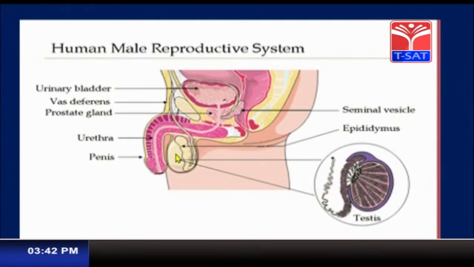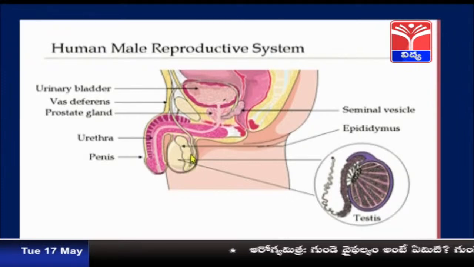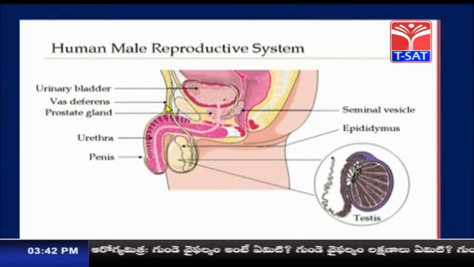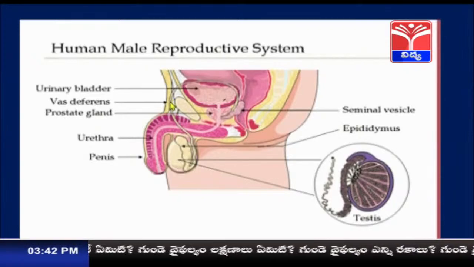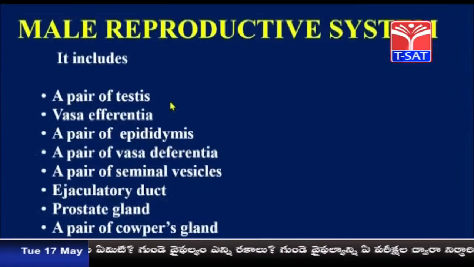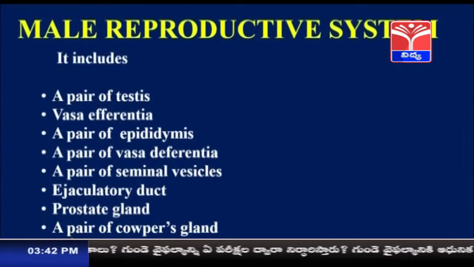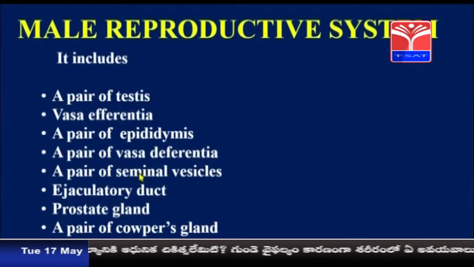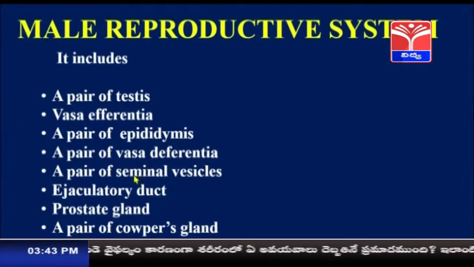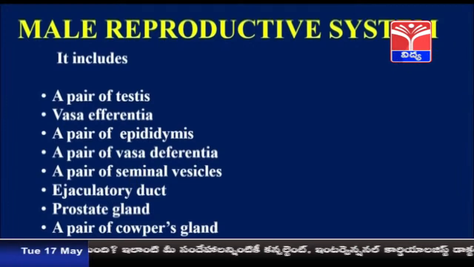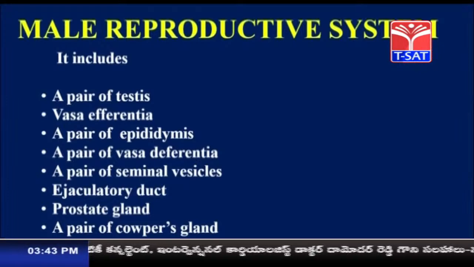Inside the seminiferous tubules, the sperms are produced. Now, they will be taken up by the vas efferens. From the vas efferens, they enter into the epididymis. From the epididymis, they enter into another tube-like structure called the vas deferens. From the vas deferens, they will move into the urethra, and from the urethra, the sperms will be expelled outside. The process of expelling the sperms outside the body of the male is called ejaculation.